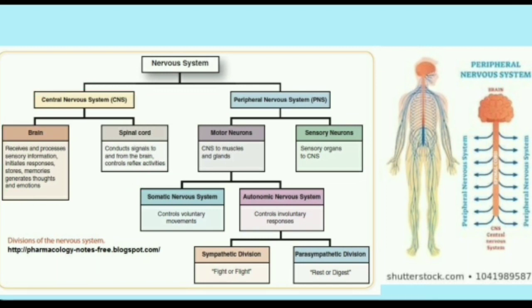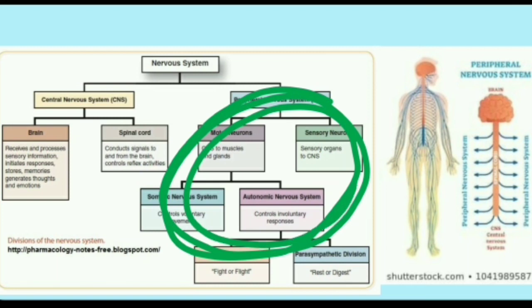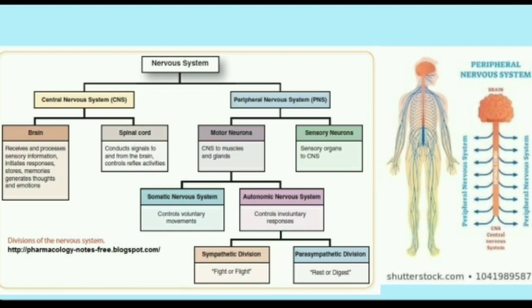Now, coming to the peripheral nervous system. The peripheral nervous system is like the electric wires and the central nervous system is like the electric bulb. So that you can imagine clearly, just consider the central nervous system as an electric bulb and the peripheral nervous system as the electric wires, which are at the periphery.